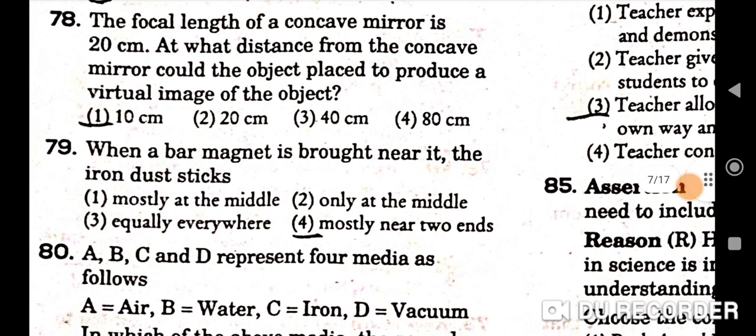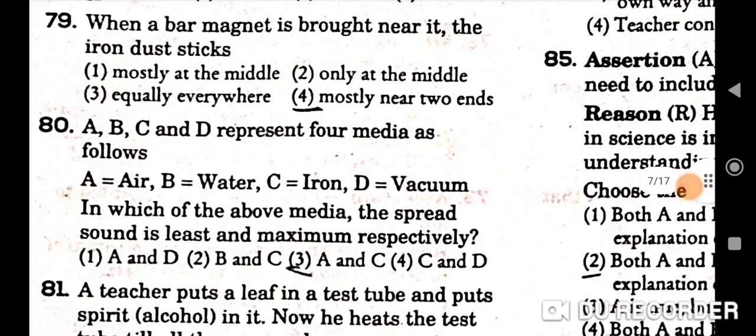Next question is, the focal length of a concave mirror is 20 centimeter. At what distance from the concave mirror could the object be placed to produce a virtual image of the object? Correct option is 10 centimeter. Next question, when a bar magnet is brought near it, the iron dust sticks mostly near two ends. Fourth one will be the correct option.